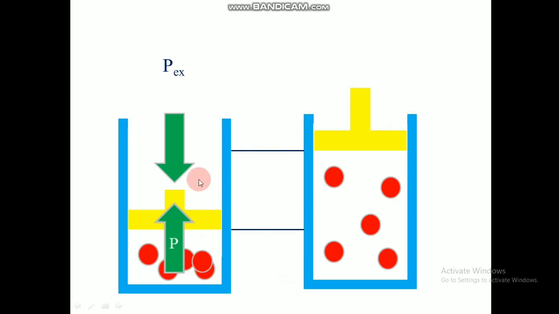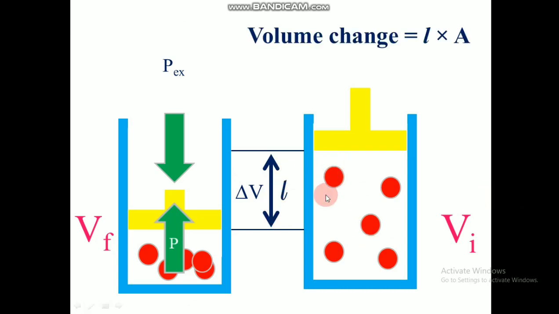This is the area covered by the piston, and we represent the length covered by the piston as L, and the volume change as delta V. This is the final volume, Vf, and this is the initial volume, Vi, and the difference between these two is delta V, and the length travelled by the piston is L. So the volume change between these two stages is calculated by the equation length times area: the length the piston travelled and the area of cross section of this cylinder.